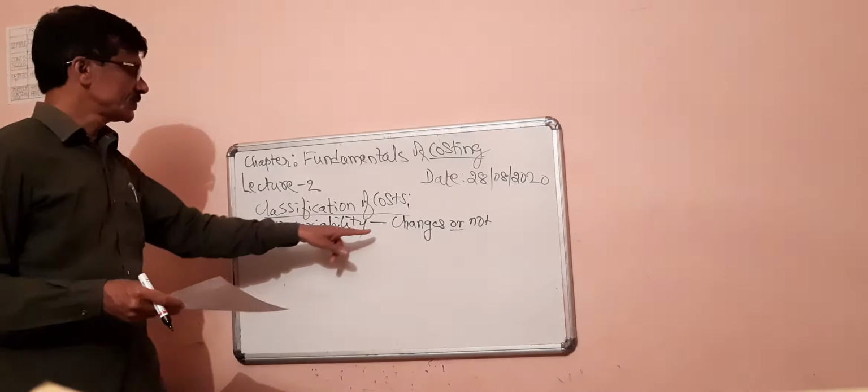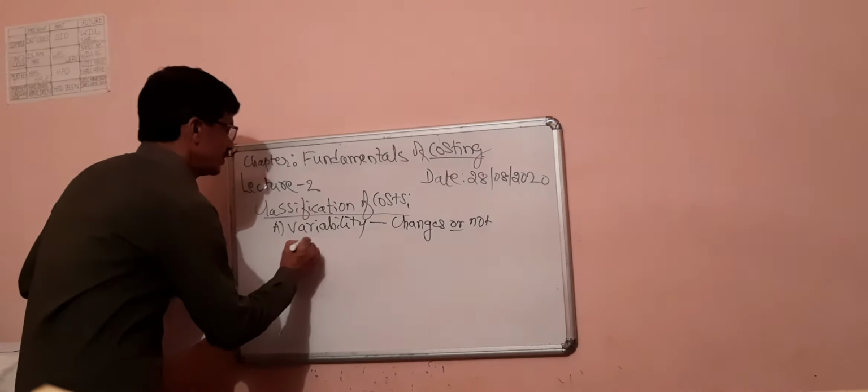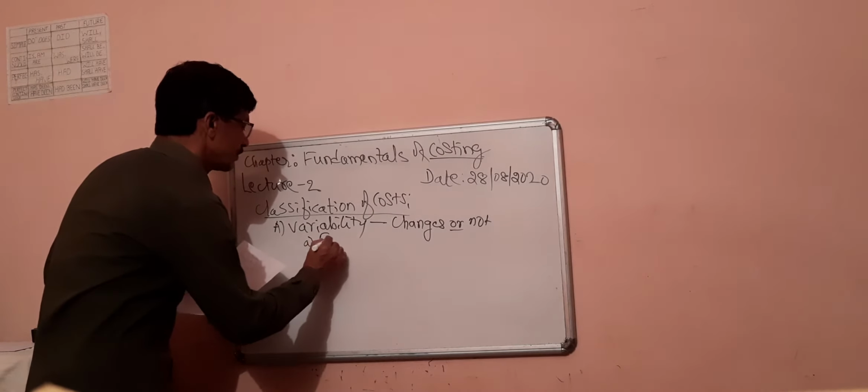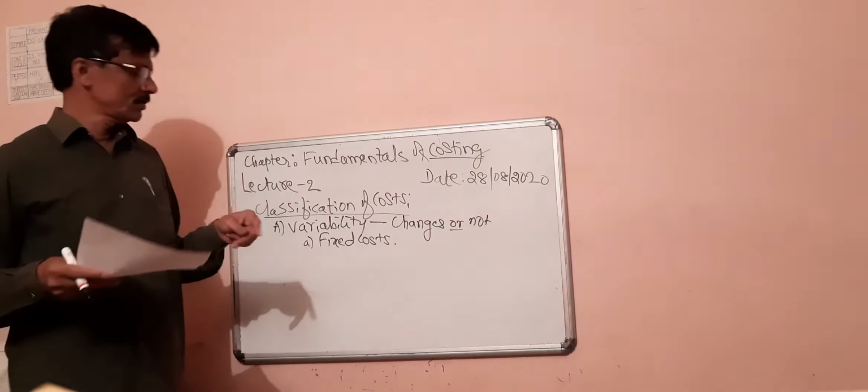Whether a cost item changes or not, costs can be classified as serial number A, fixed costs. Fixed costs means what?